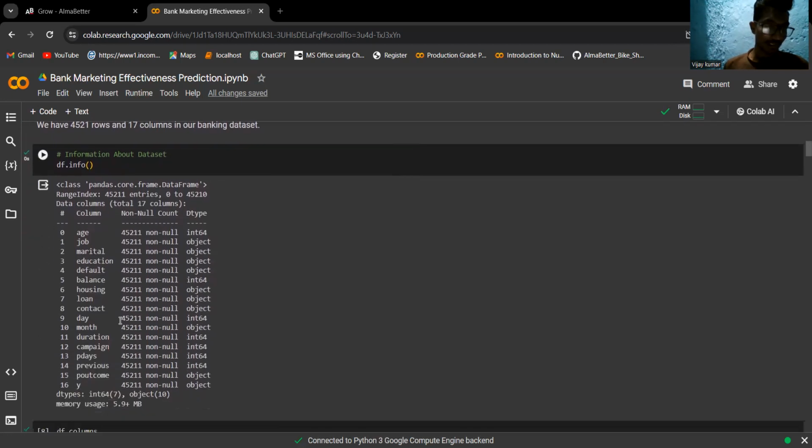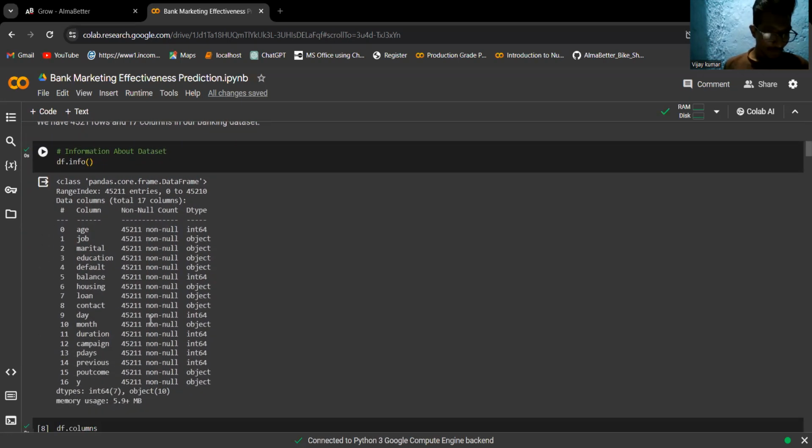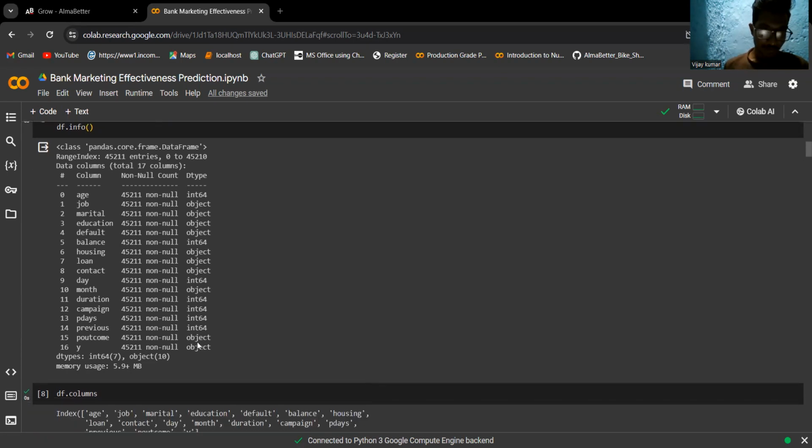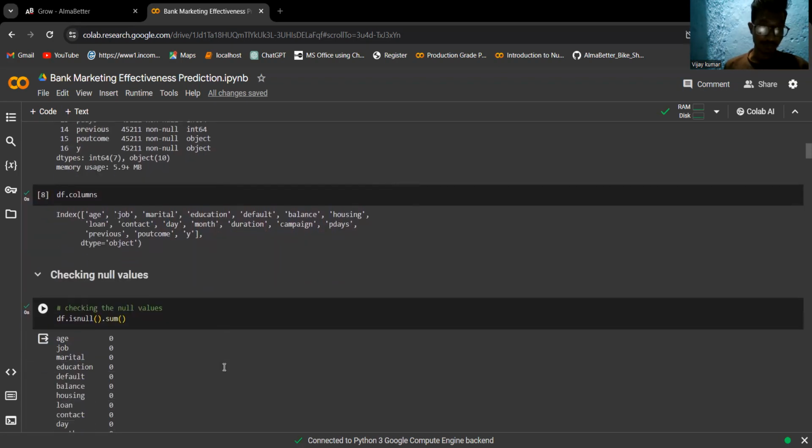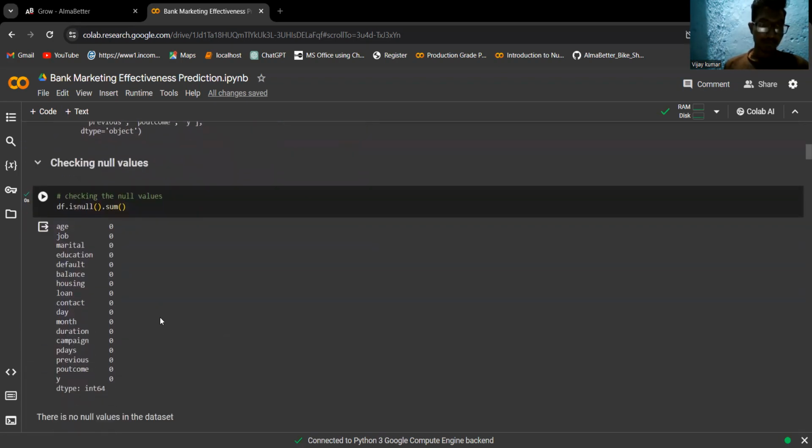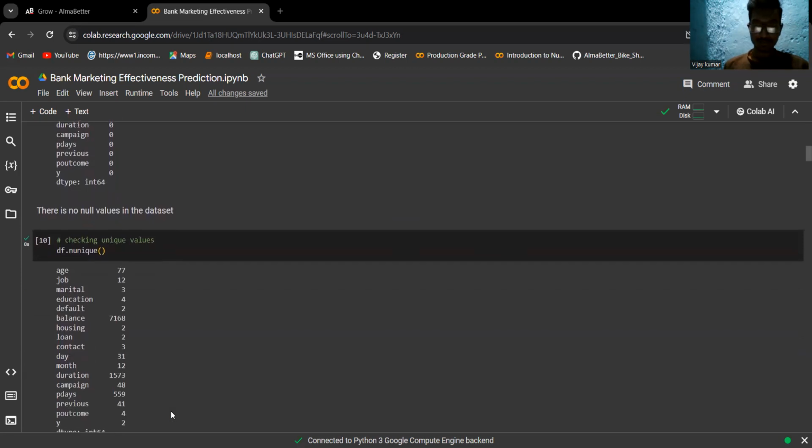This is the info of our data set. We have no null values. Looking at the data, we don't have any null values, and we have some integer data types, and most of them are object data type. And these are our columns. Checking null values, we don't have any null values.